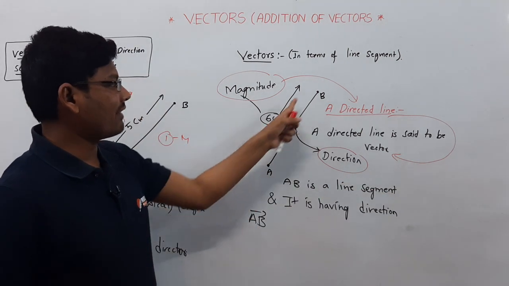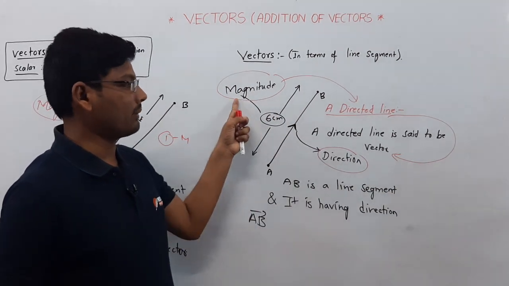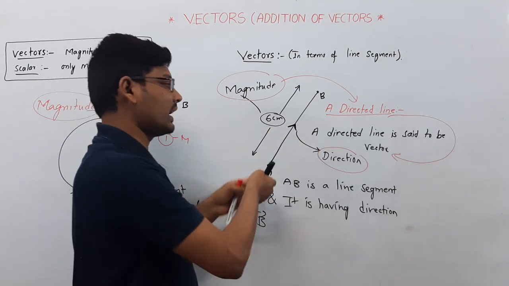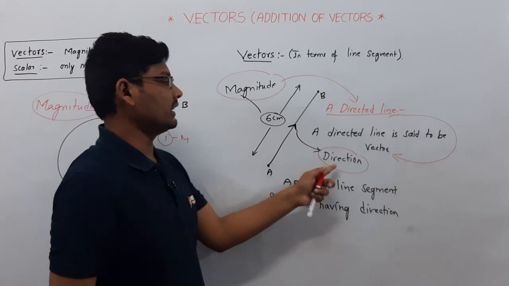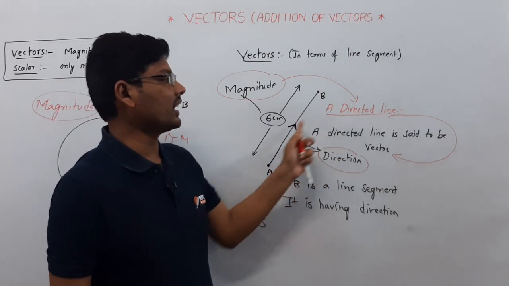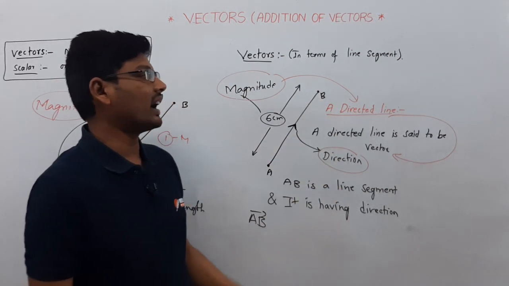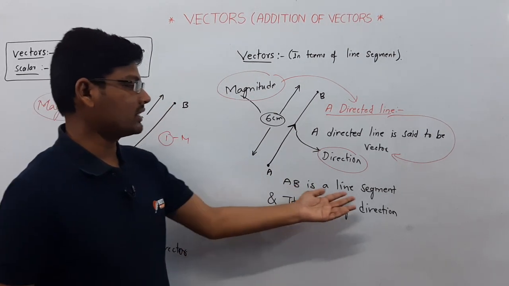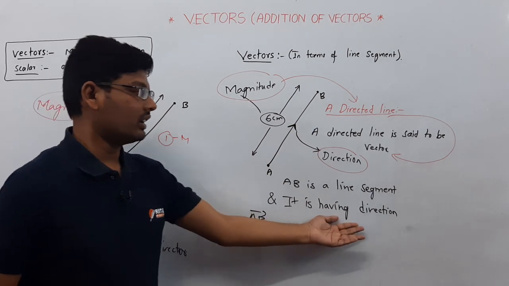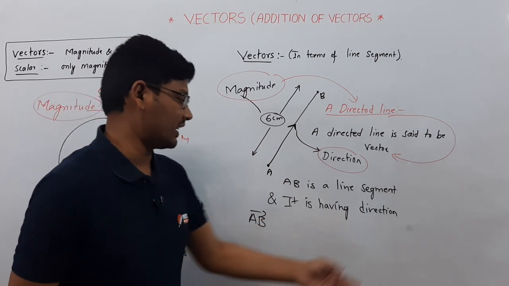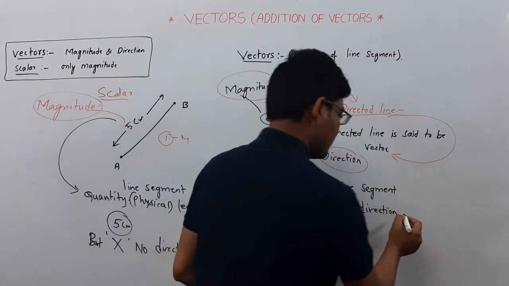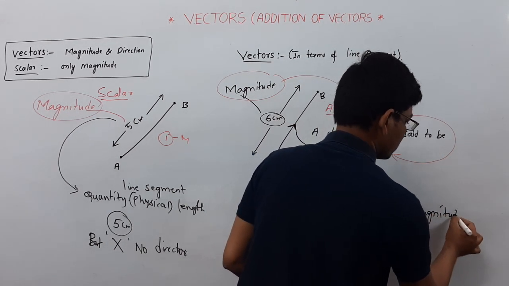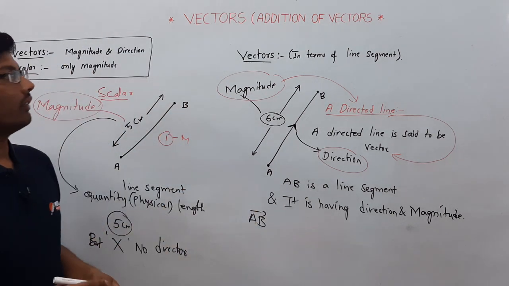Here it has some length, and the length is nothing but magnitude. It passes in the direction of A to B, and that is called direction. This is a directed line segment. A directed line segment is nothing but a vector. AB is a line segment and it has direction and magnitude. So this is nothing but a vector.